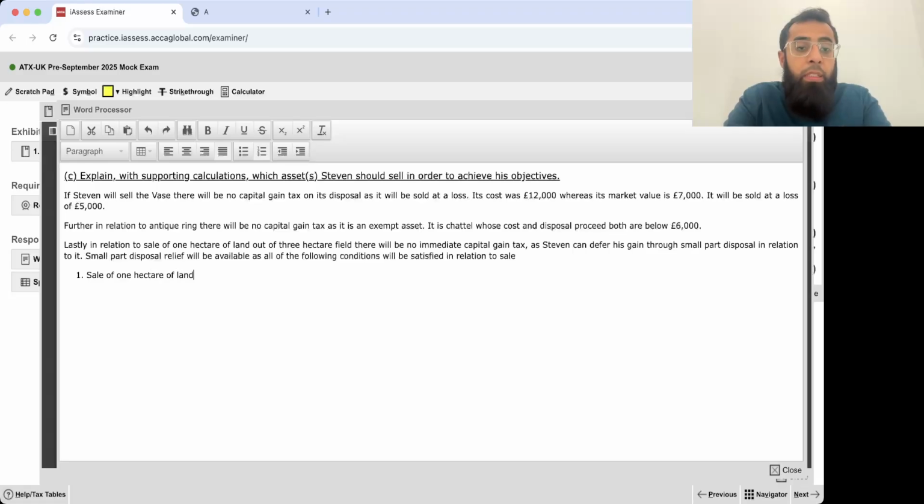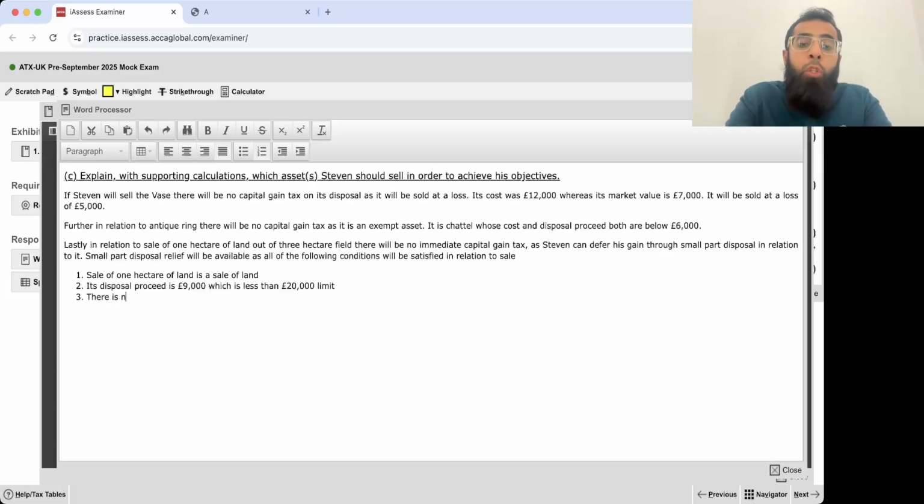Sale of 1 hectare of land is a sale of land. Land and buildings are included in small part disposal. Its disposal proceeds are 9,000 pounds, which is less than the 20,000 pounds limit.